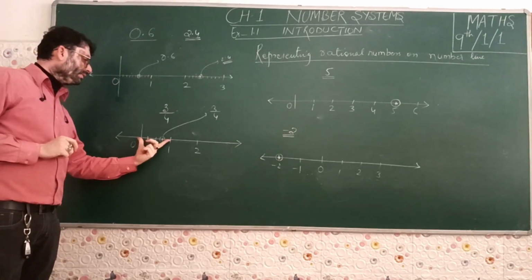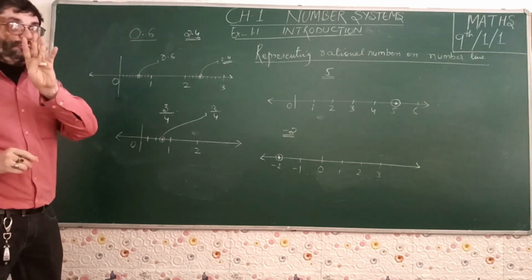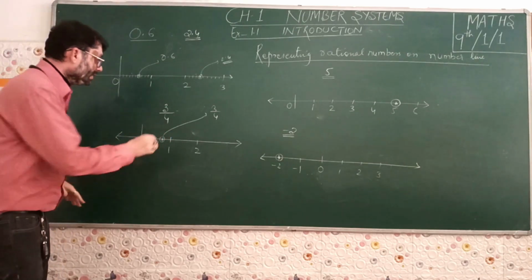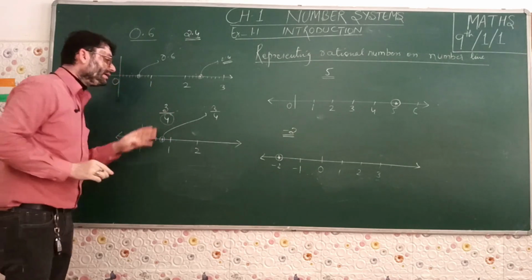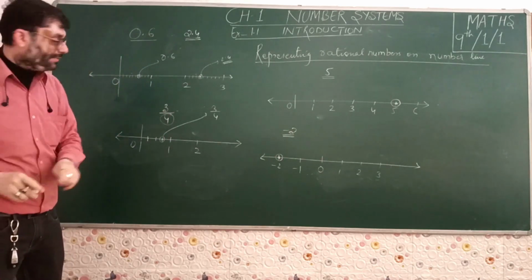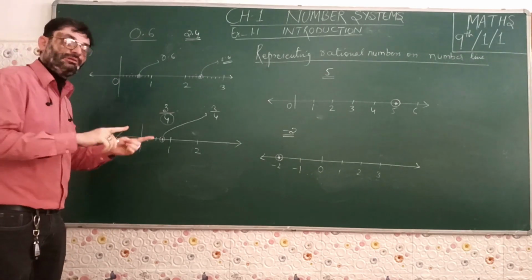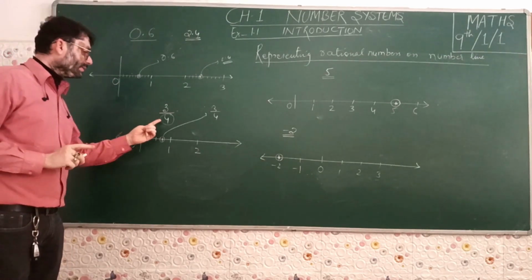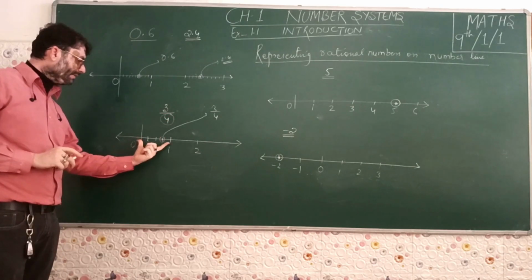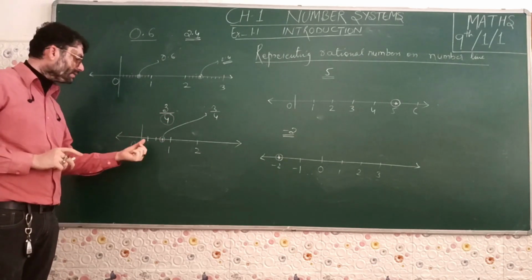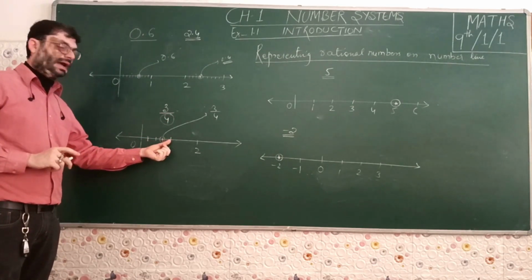So between 0 and 1, we will have to make 4 equal parts, looking at the denominator. If the denominator had been 5, then 5 equal parts, 6, then 6 equal parts, 7, then 7 equal parts, and so on. Here, as per our question, there are 4 equal parts, so we have divided 0 and 1 into 4 equal parts: 1, 2, 3, and 4.